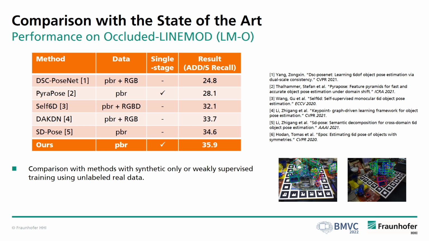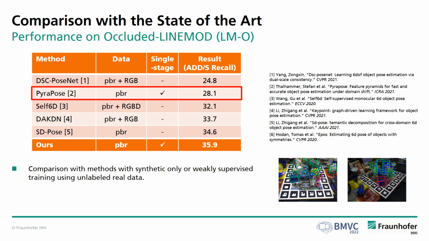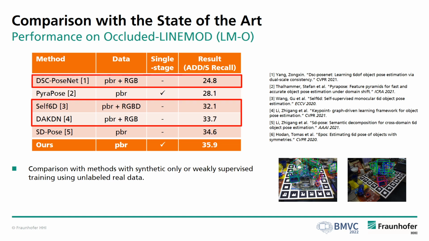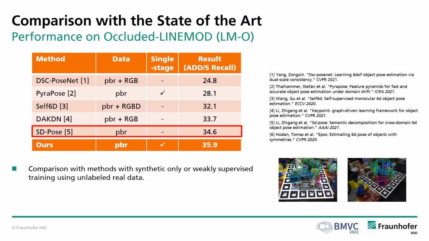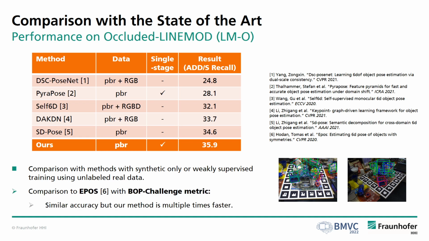We compare the performance of CASAPose on the challenging LINEMOD occlusion dataset to several state-of-the-art approaches which also train on synthetic data. The table shows that our results are superior to another single-stage multi-object approach, to several recent semi-supervised methods which also include unlabeled real-world data during training, and to another recent multi-stage method. We also compare CASAPose to the well-known single-stage multi-object approach EPOS using the metric from previous BOP challenges. The accuracy of our method is similar, but our method is multiple times faster.